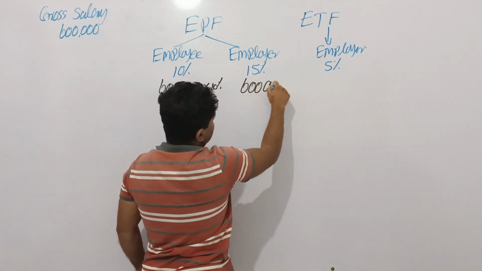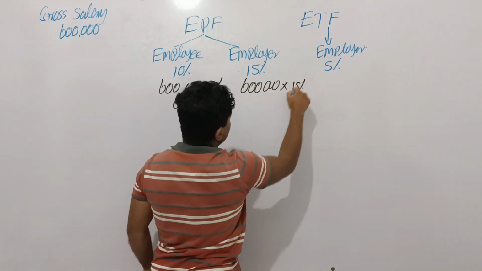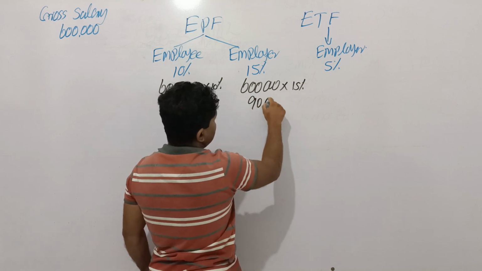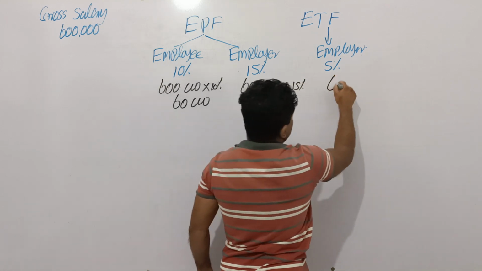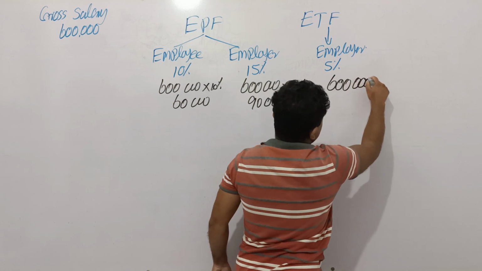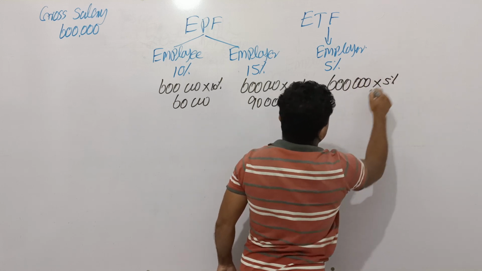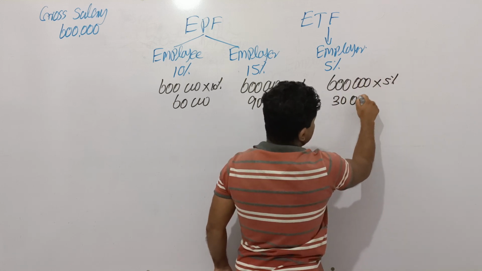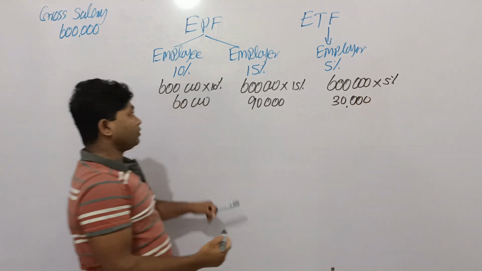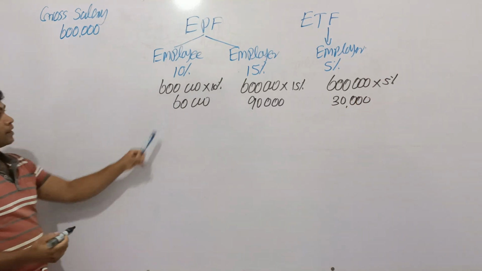As well as 600,000 into 15% should be calculated. Employer contribution 90,000. But ETF employer contribution 5% equals 30,000. These values should be calculated based on gross salary.